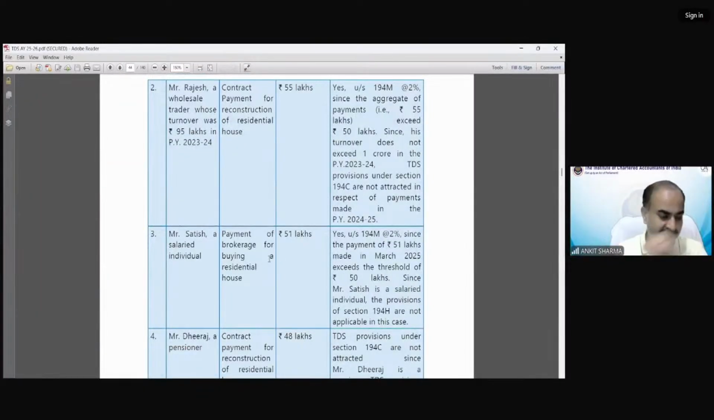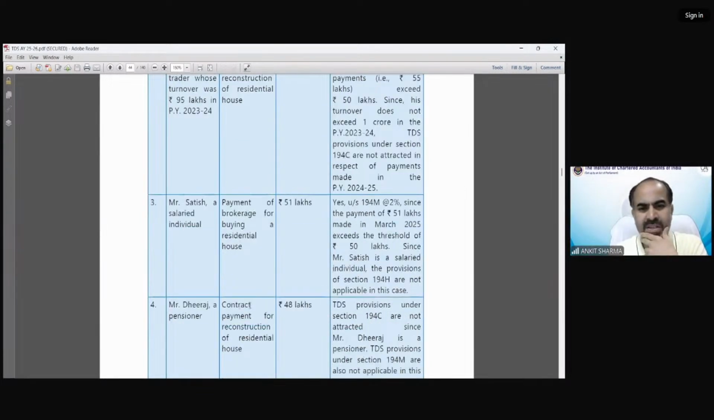If you read section 194H, you will see in case of payer, the person whose business turnover is exceeding 1 crore or in case of profession exceeding 50 lakh, only that is going to be covered. So that person can be covered under section 194M. Section 194M is applicable in this case because section 194H is not applicable. Clear?